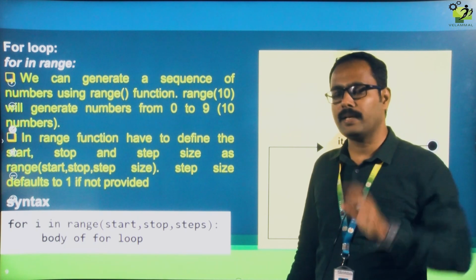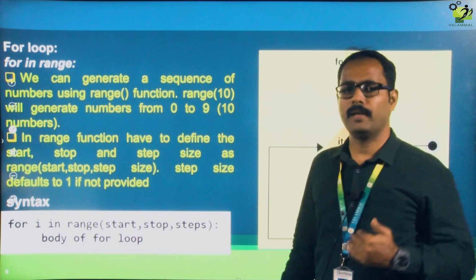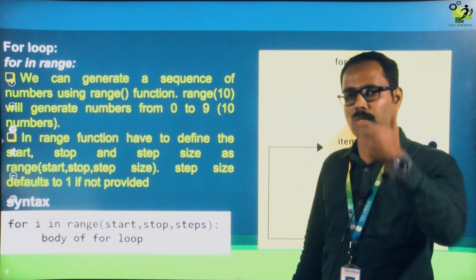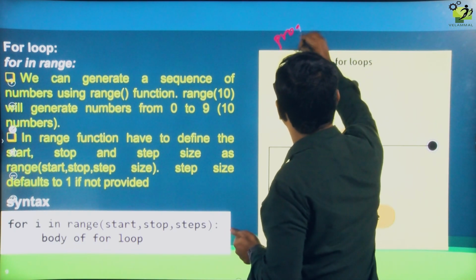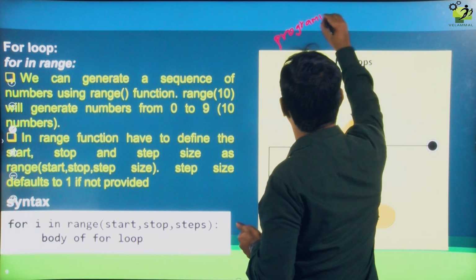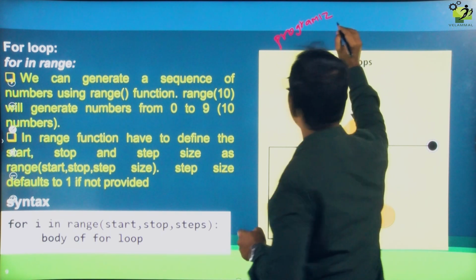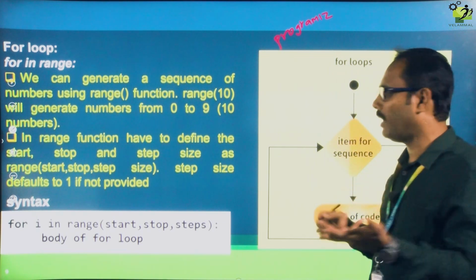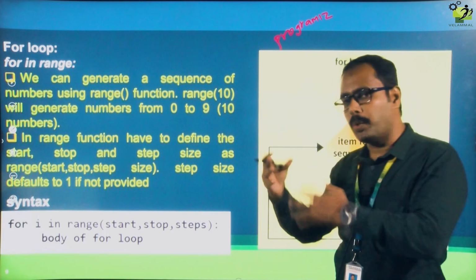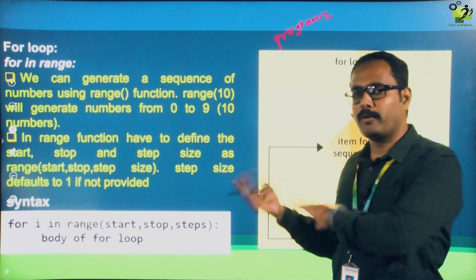When you press enter, it will show so many online compilers. You will get one of the Python online compilers, and there you can type whatever code you want and execute it.